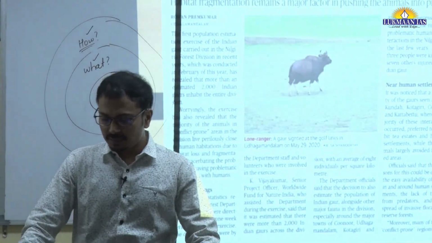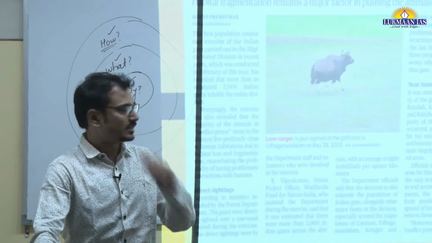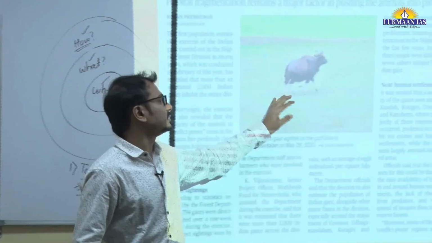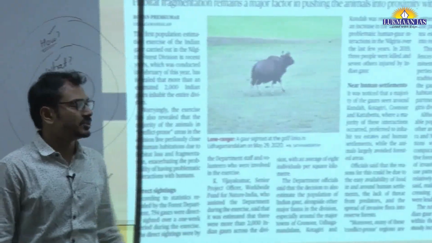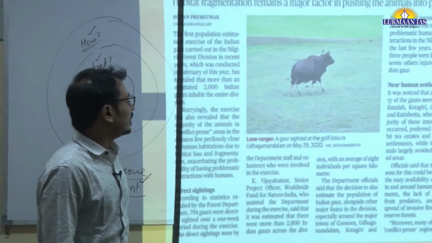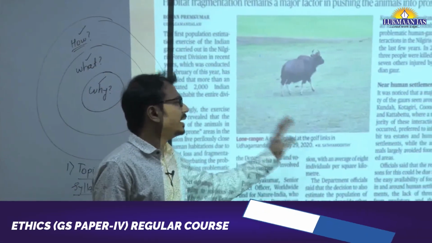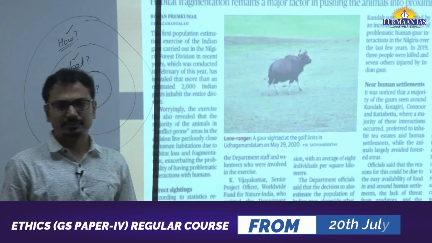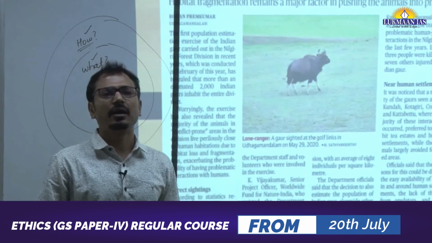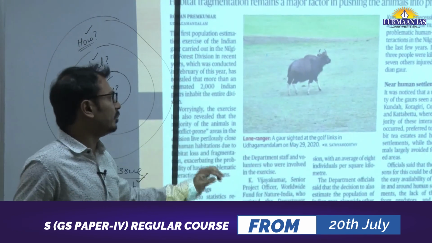So vulnerable IUCN status is there, and deciduous forest. Basically Indian Gaurs are largely found in deciduous forest, and they do not like the evergreen forest, and they live around human habitations.